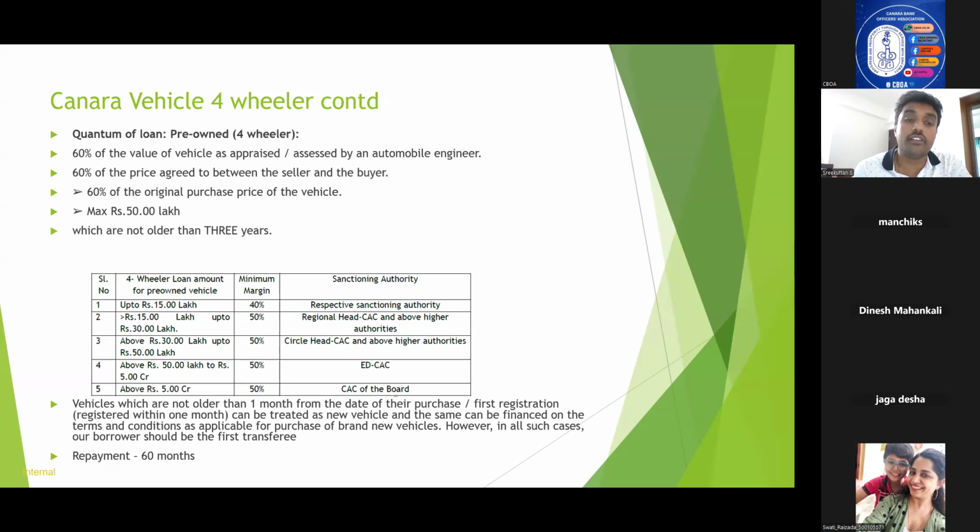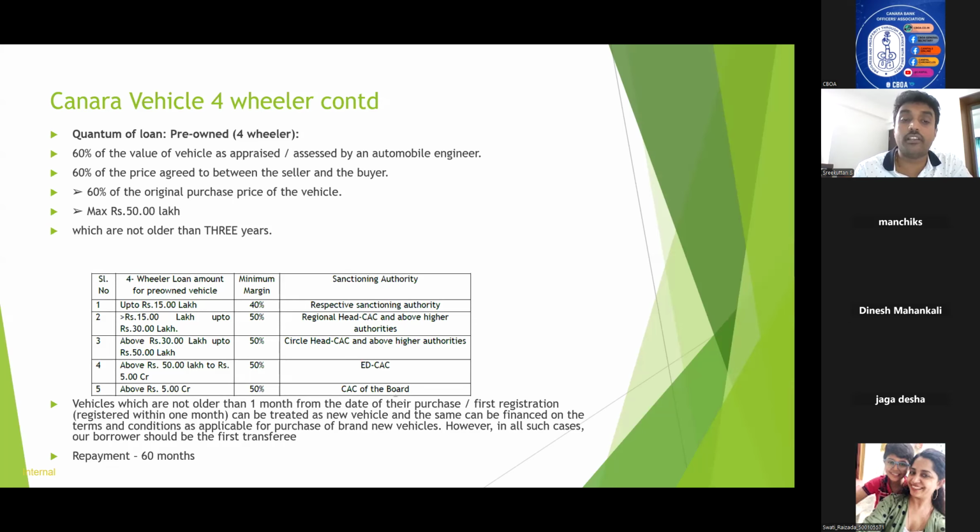We have already seen the maximum loan that can be given is up to 50 lakhs, but above 50 lakhs also we can consider, though the sanctioning authority goes to EDCSE. That is, if the loan amount is above 50 lakhs to 5 crore, the margin is 50 percent, but the sanctioning authority is EDCSE. And if it is above 5 crore, the margin is the same 50 percent, but the sanctioning authority is CSE to the board. So only up to 15 lakhs is the minimum margin 40 percent. For all the other categories, it is 50 percent.